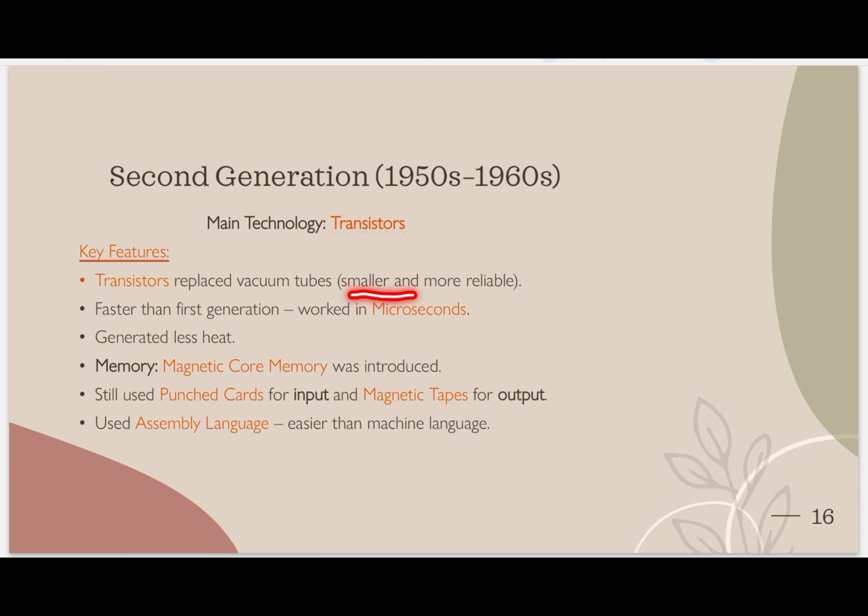Why? Because transistors are smaller and more reliable. Reliable means we can trust that it will not burst or get corrupted. It will support us in our processing. So in the second generation, vacuum tubes got replaced with transistors. They are faster than the first generation and work in microseconds. The first generation was working in milliseconds. Now it is working in microseconds.